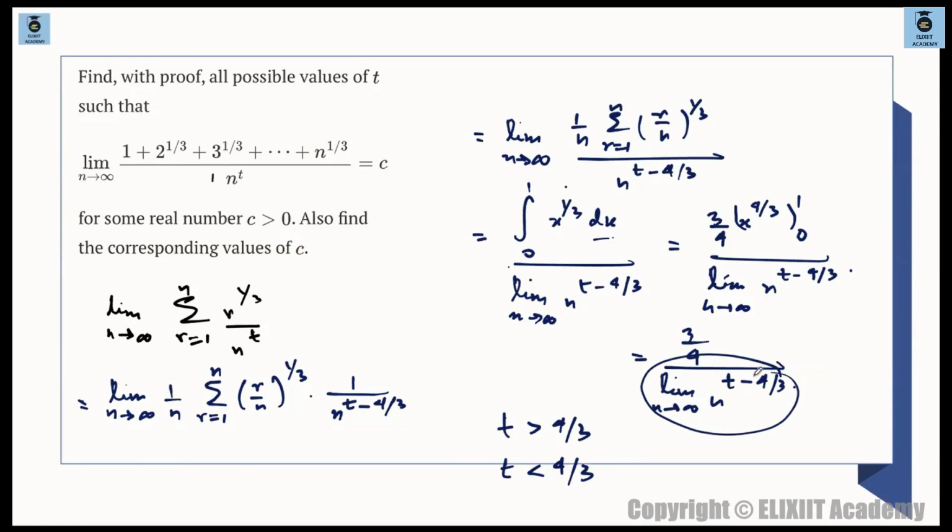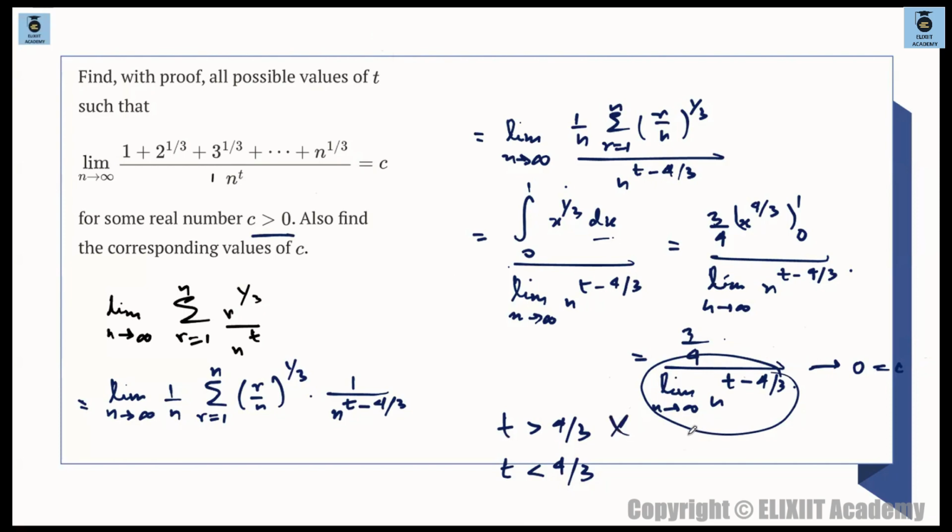If t is more than 4 by 3, then as n tends to infinity, this quantity will tend to infinity. And something by infinity will tend to 0. Constant by infinity will tend to 0. This will tend to 0. मतलब क्या है कि c ये जो c है ना, c 0 हो जाएगा, and c cannot be 0. They have said c must be positive, strictly positive. So c cannot be 0. So t cannot be more than 4 by 3.